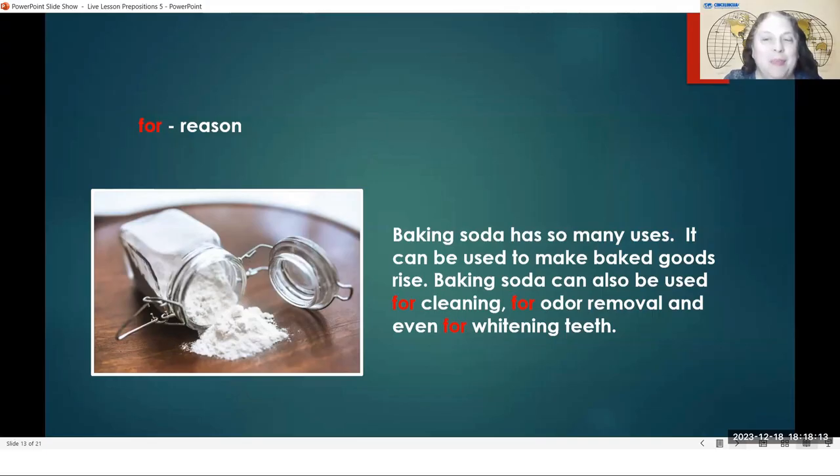So in this page here, we have the preposition for and many different examples of how we're going to use for to talk about the reasons for something.